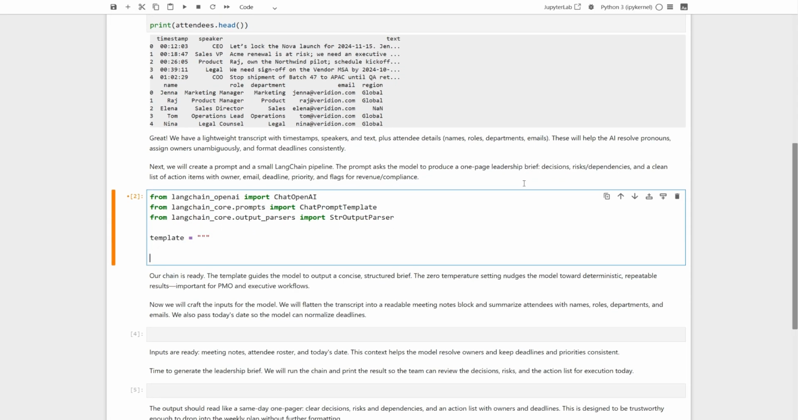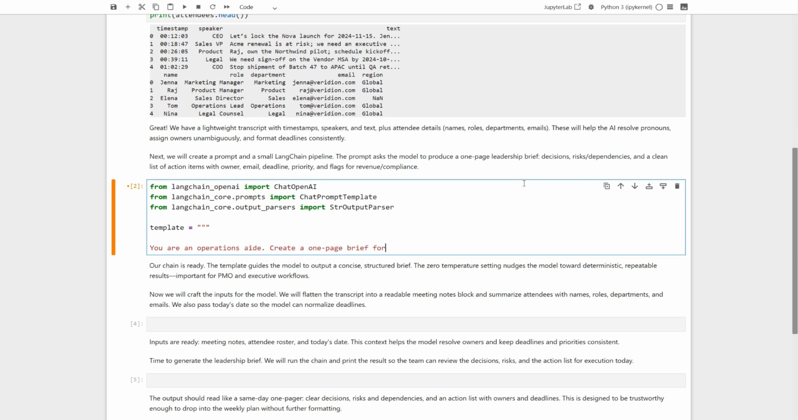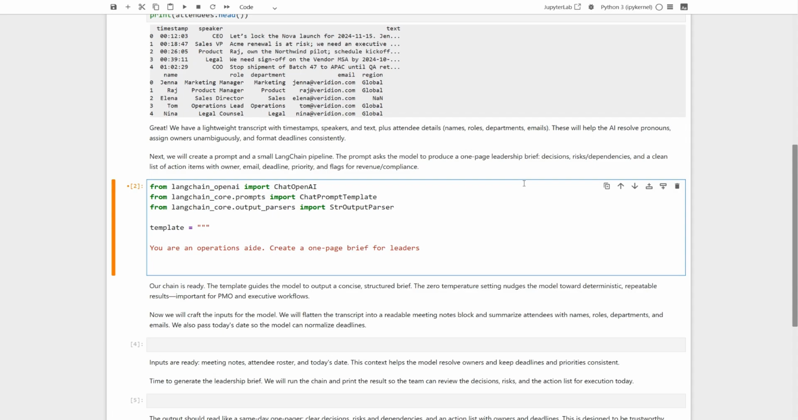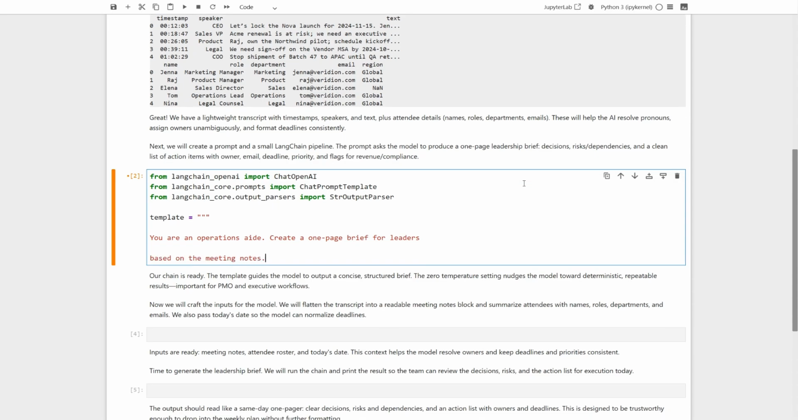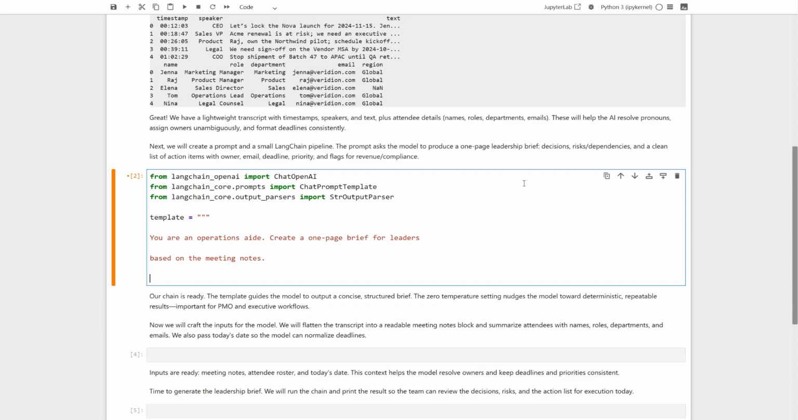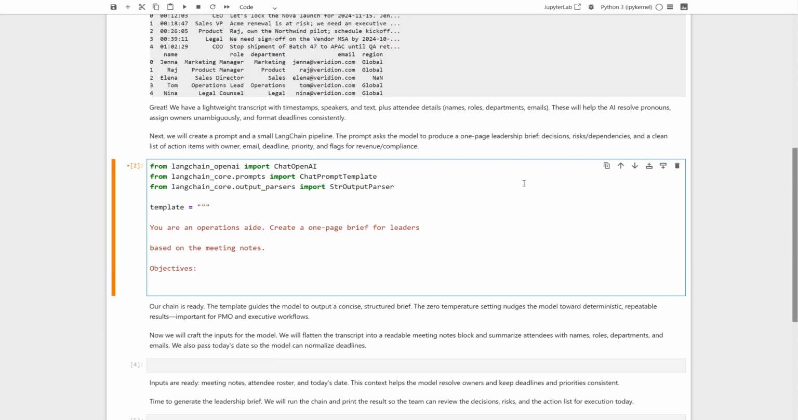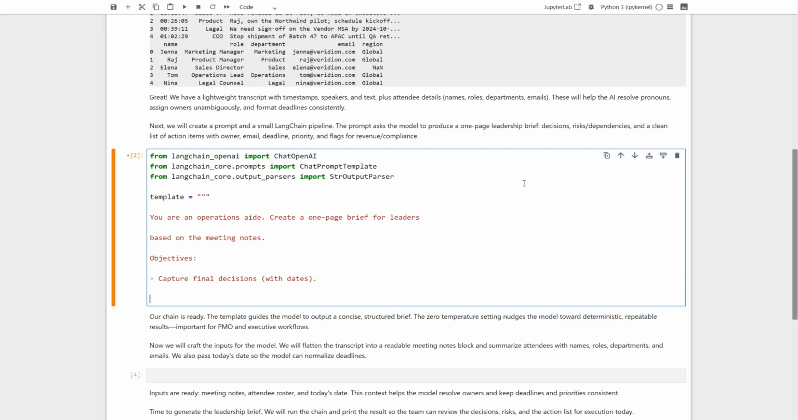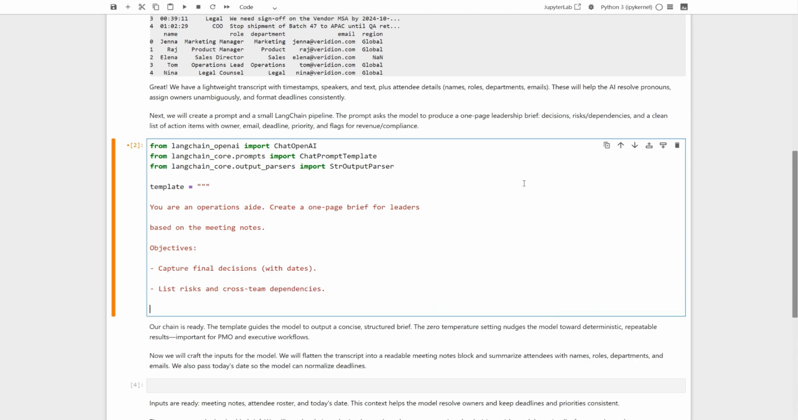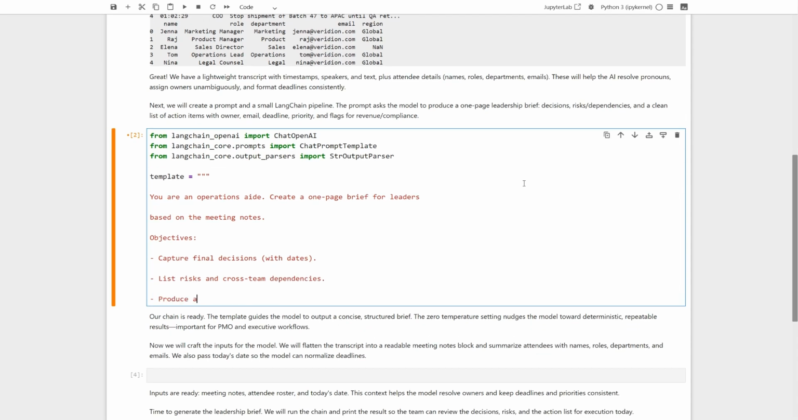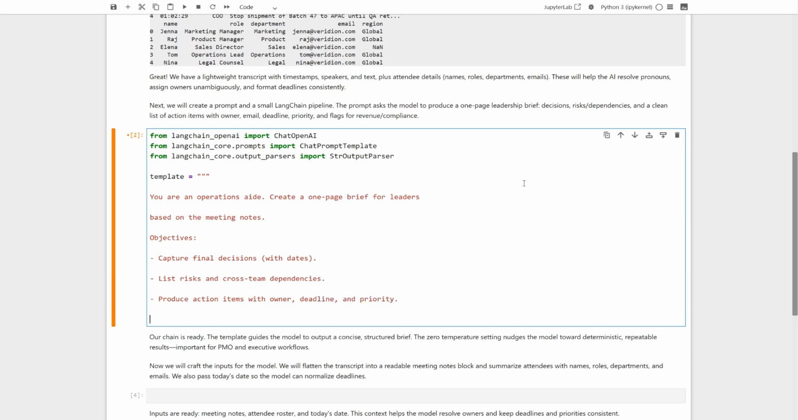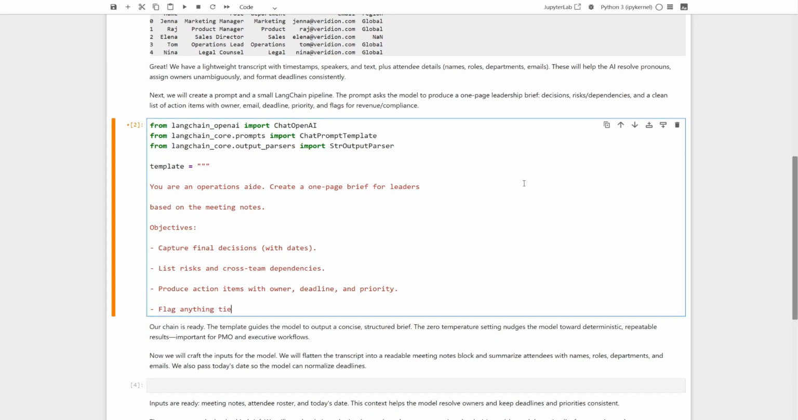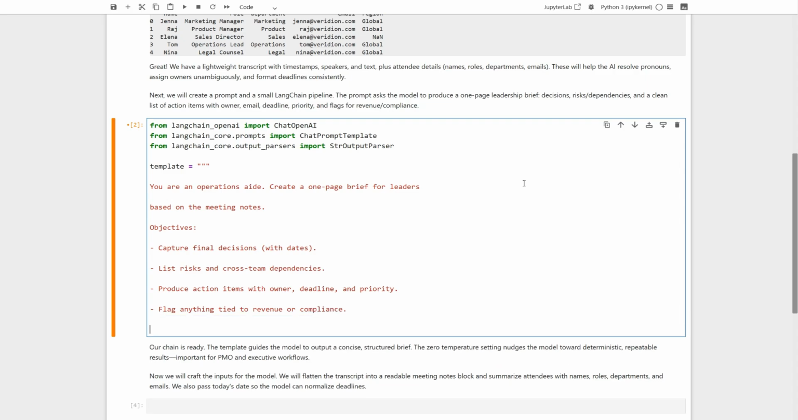Now we start a multi-line prompt template. This is the script we'll hand to the model. We set the role: an operations aide that produces a crisp, one-page brief for leaders. And we anchor it to the meeting notes, so the summary is grounded in what actually happened. Next, an objectives section to steer the model toward what matters. First goal: pull out final decisions and include dates. Leaders care about commitments. Then call out risks and cross-team dependencies, so blockers don't hide. We also want clear action items with owner, deadline, and priority, no vague tasks. And flag anything tied to revenue or compliance, since those are high stakes.